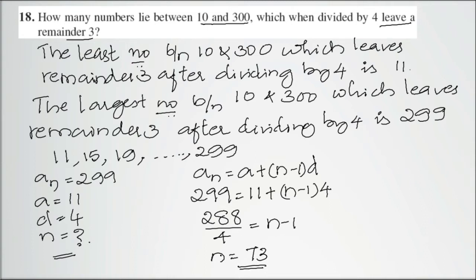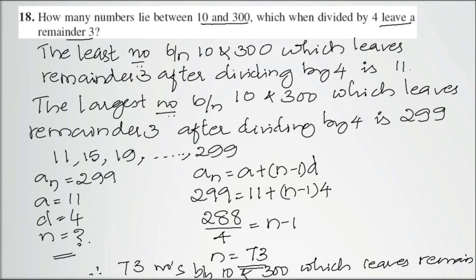So there are 73 numbers between 10 and 300 which leave remainder 3 on dividing by 4.